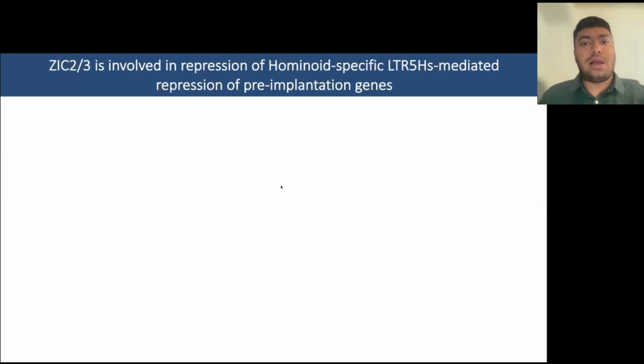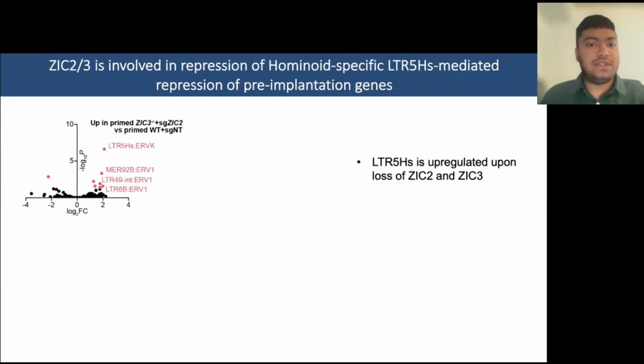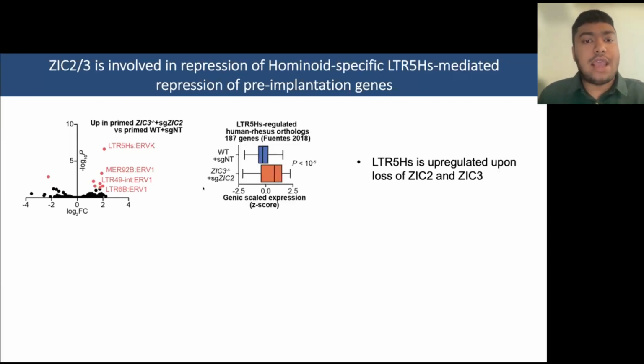Next, we also observed that a lot of naive-specific genes were upregulated in our ZIG2-3 knockout, and we looked into transposable elements. One of the transposable elements that was quite interesting to us was LTR5HS, because these are hominoid-specific transposable elements that are known to play a role in speciation towards the hominoids. Consistent with LTR5HS being upregulated, a lot of the genes that are known to be regulated positively by LTR5HS elements are also upregulated in the ZIG2-3 knockouts.